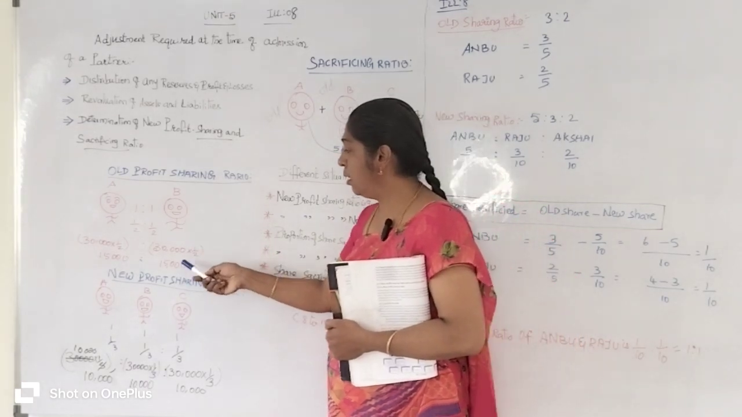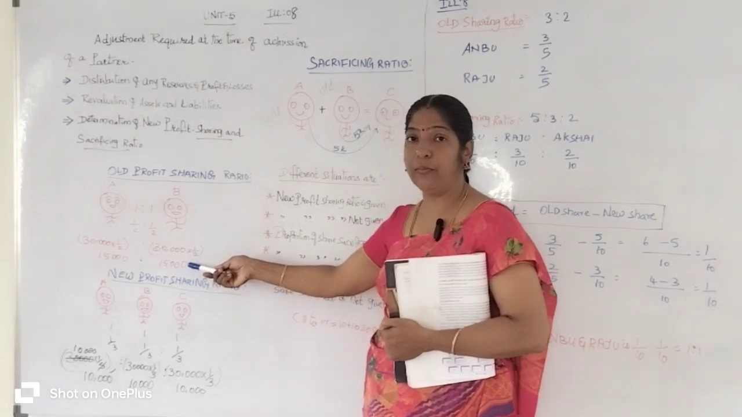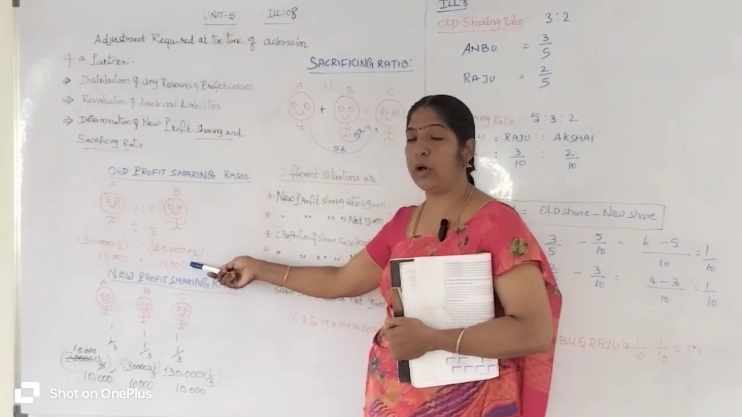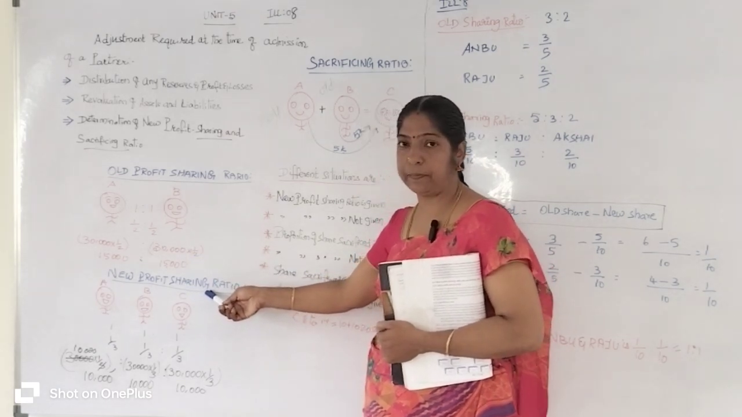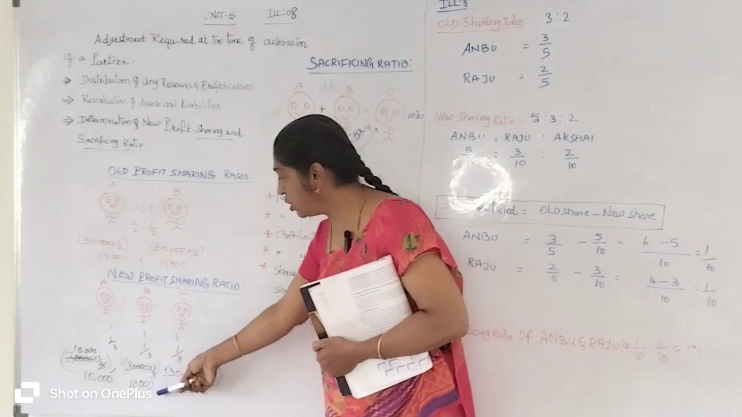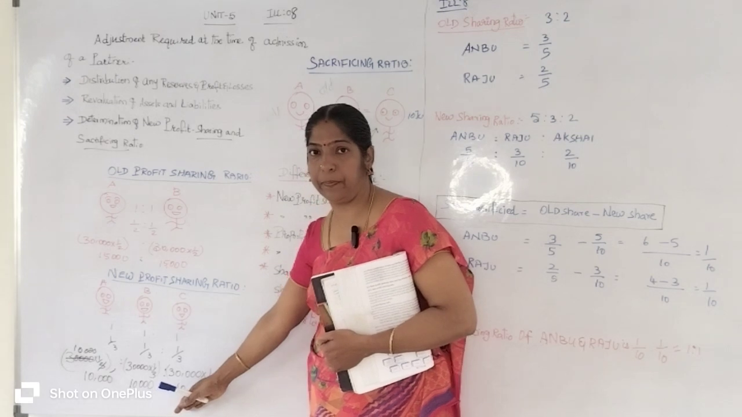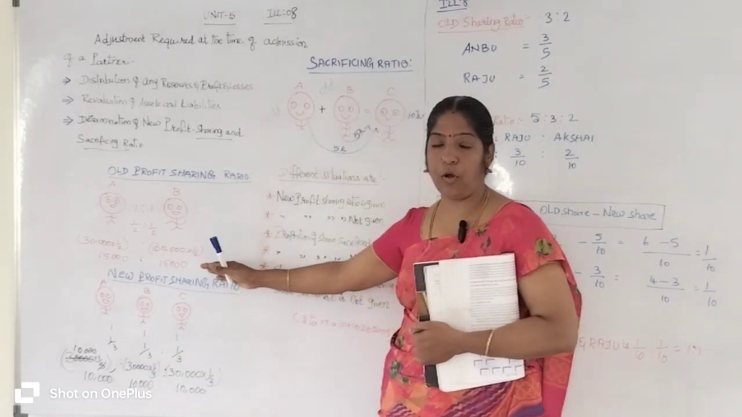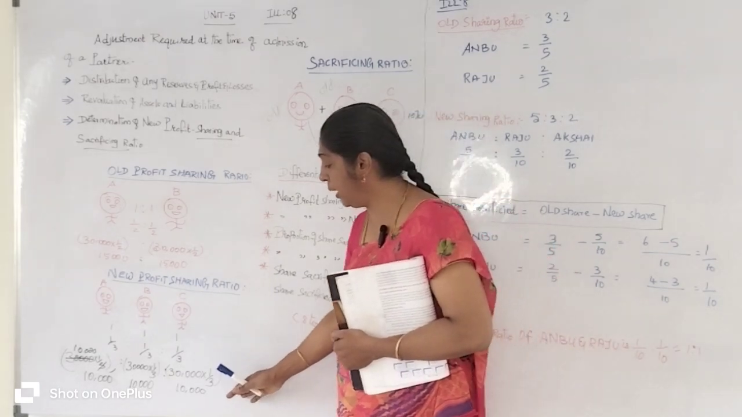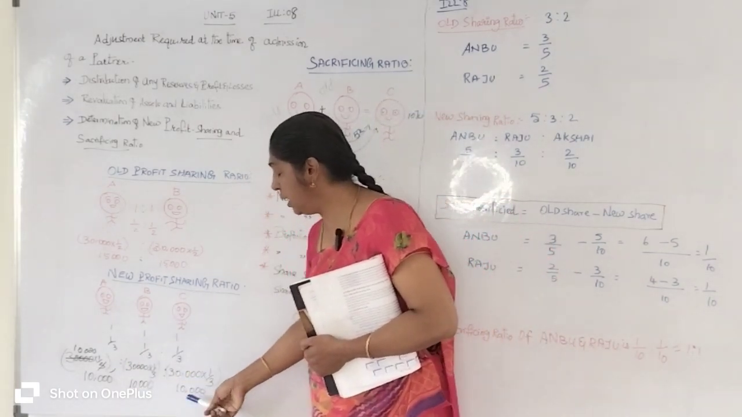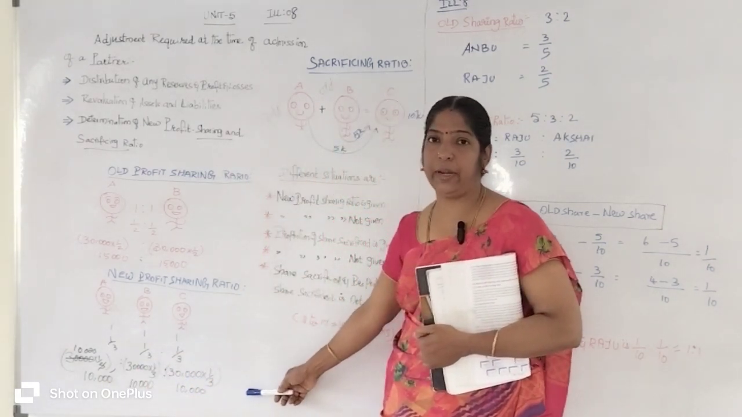Similarly, B's last year profit sharing: B's share is 15,000 from 30,000 rupees profit for the previous year. After admission of the new partner C, B sacrifices 5,000, so B's profit is reduced from 15,000 to 10,000. B sacrifices his share of profit to whom? To the new partner. Then the new partner gets 10,000. Here new partner C gets 5,000 from A and 5,000 from B. Then C gets 10,000 rupees.